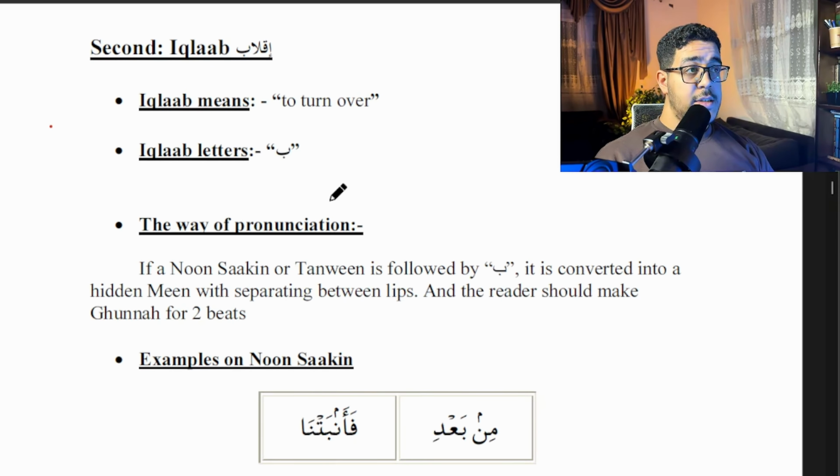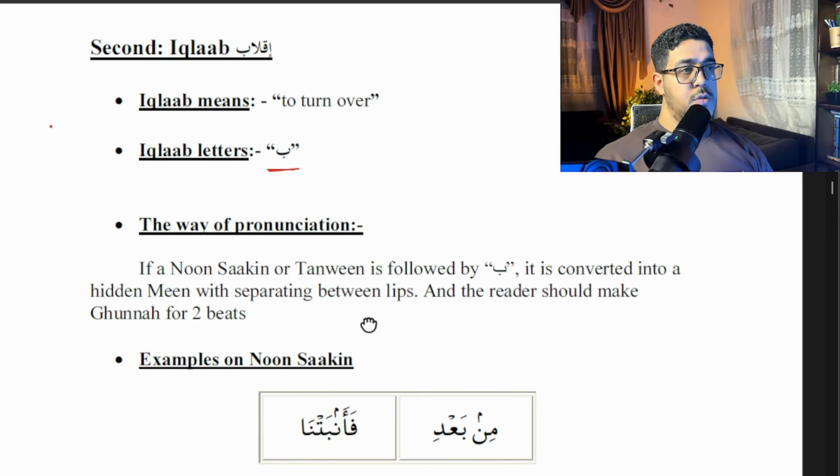We need to know that Iqlab happens with just one letter, the letter Ba. So if Noon Sakin or Tanween is followed by the letter Ba, we will turn this Noon Sakin or the Tanween into Meem, and we're mixing this Meem into the Ba since both of them have close extraction points. They're close in makharaj, I mean. So we're going to mix them together with Ghunnah for 2 beats.